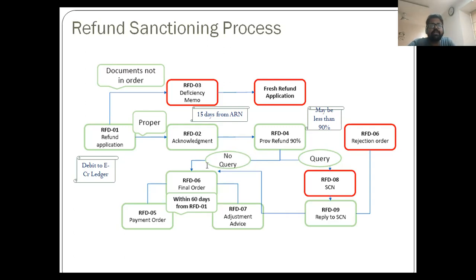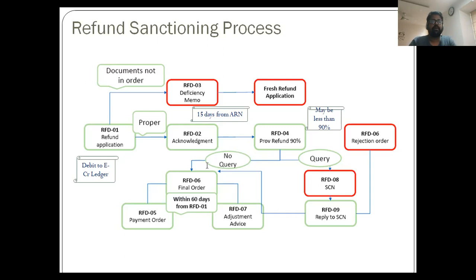So he need not scrutinize the entire refund application, but he may check the completeness of the documents, etc. Because further we will see that there is an option given to the officer to issue a show cause notice if there are any discrepancies, etc. But this is a primary scrutiny, and if the completeness, etc., is not ensured by the taxpayer, he may issue the RFD 03. The question is, can an officer issue RFD multiple times?